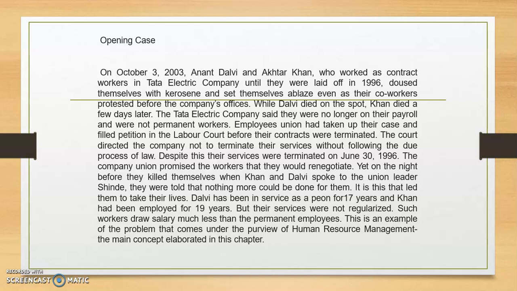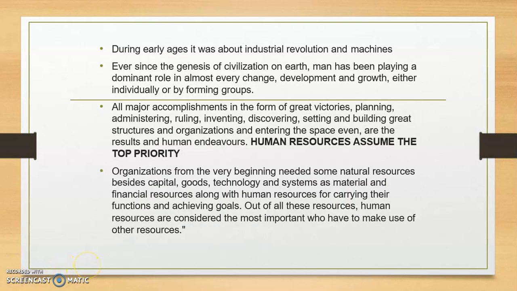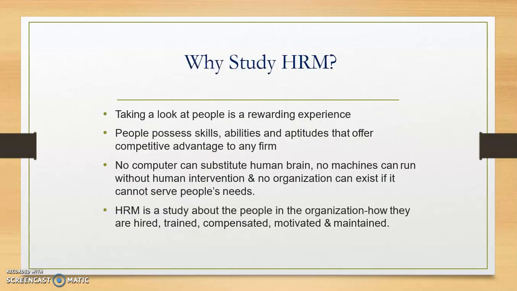So we see here, HR is not that easy a job. There is a lot of risk involved. Two lives have been lost, and the organization is made accountable for those two lives. Anant Dalvi worked for 17 years for the same organization. Akhtar Khan worked for 19 years for the same organization. But one fine morning, just like that, the organization removed them. So there are a lot of pressures that happen, right? HR is not as easy as you think. So many things are involved in human resource management.